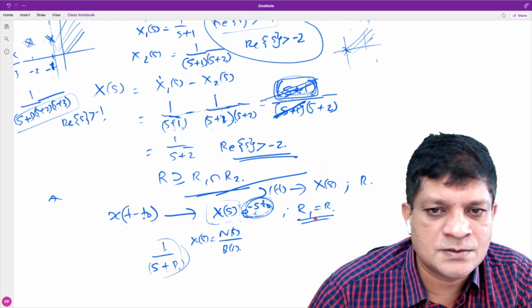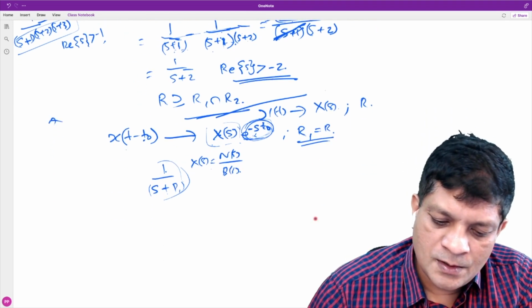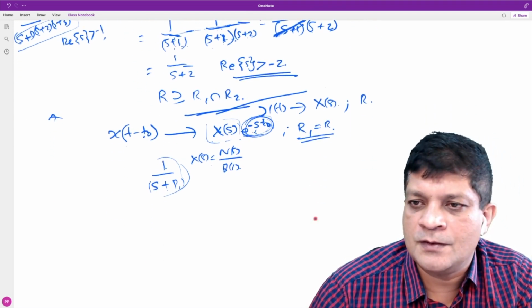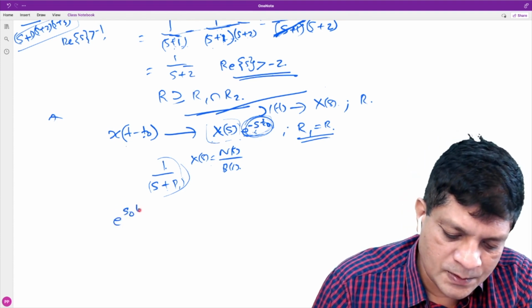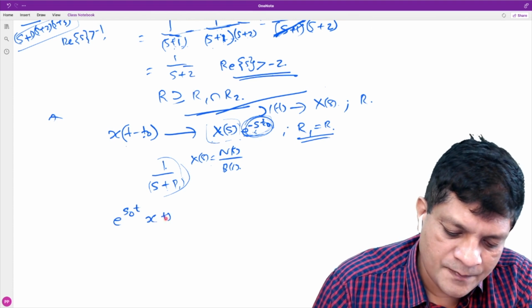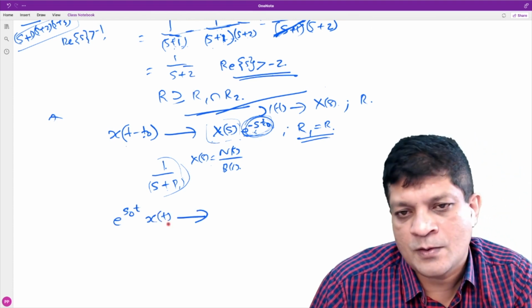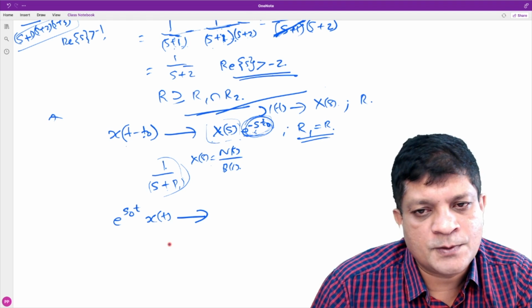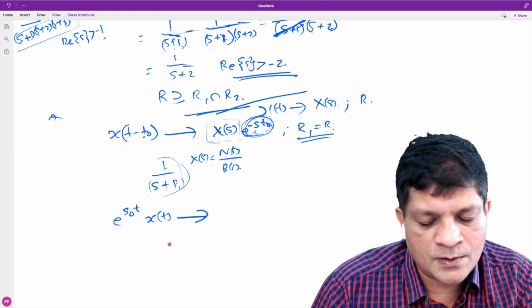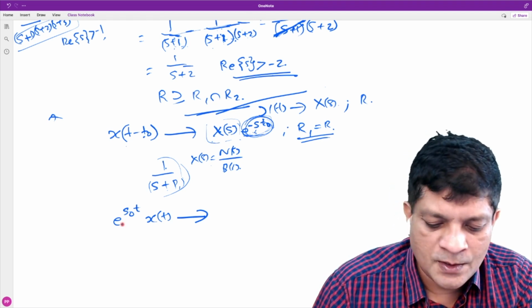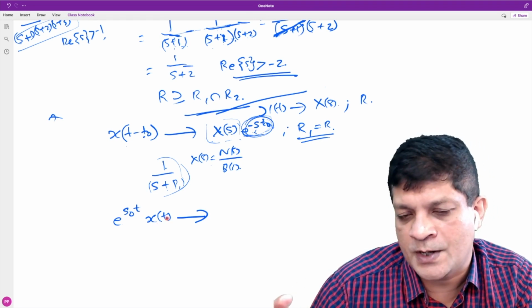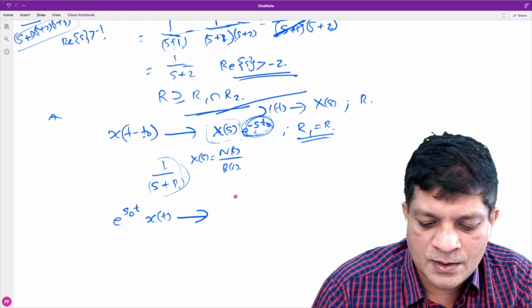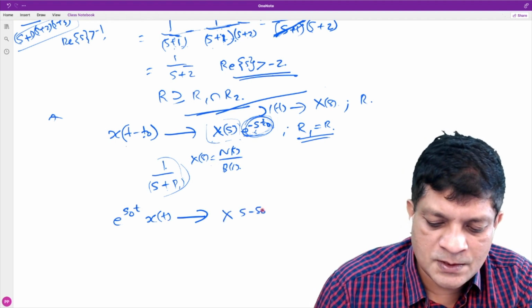ROC will remain the same. Now the corresponding property in the frequency domain is, if you multiply x(t) with e to the power s naught t... I hope you remember the corresponding property of the Fourier transform. e to the power j omega naught t x(t) is X of j omega minus omega naught. So here also it is X of s minus s naught.